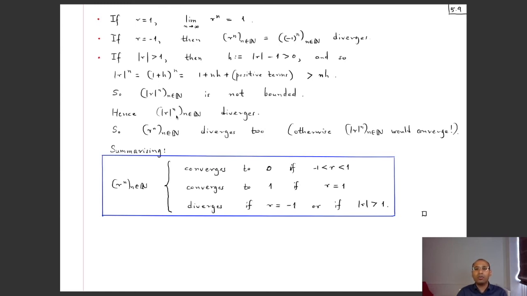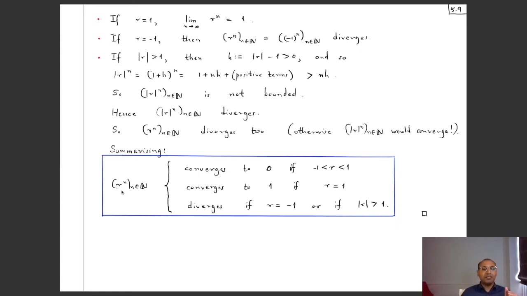So mod r to the power n diverges, but that means that r^n also diverges, because if this were convergent, then its mod by the algebra of limits would be convergent. But we know that its mod is this one, which diverges, right?